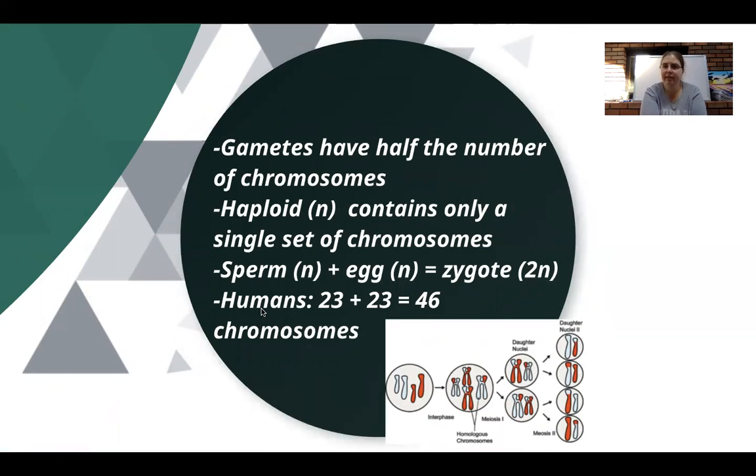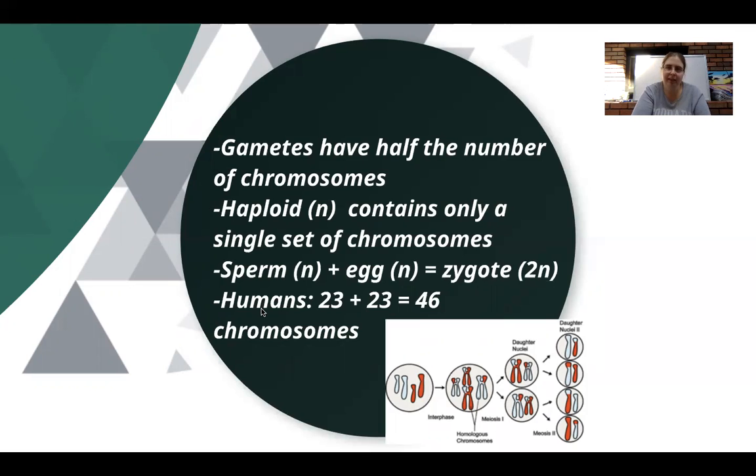As we've mentioned in the past, your body cells and most of your cells, again, except gametes, are diploid. Diploid meaning that they have the full set of genetic information. Humans have 46 total chromosomes. And it's like that because we actually have 23 pairs. So we have 2 copies of each of our chromosomes, and we get one from mom and one from dad. That's how we get our pairs of chromosomes. So somatic cells are diploid. There are 46 total. They come in 23 pairs.